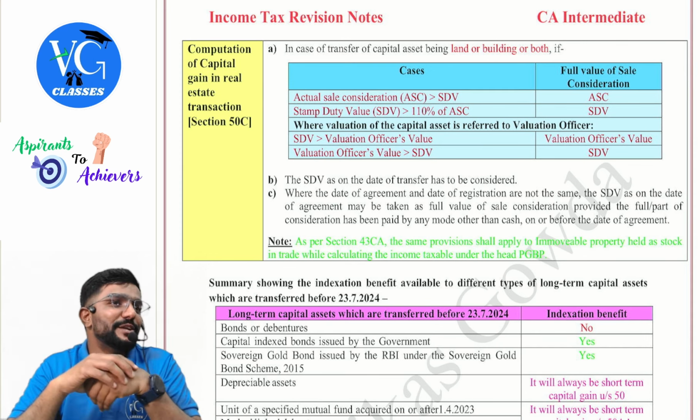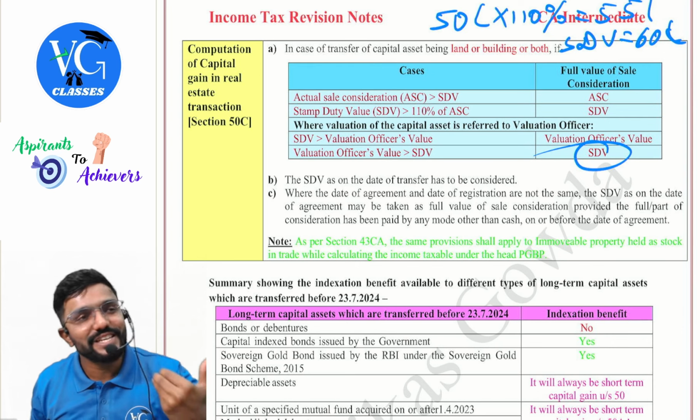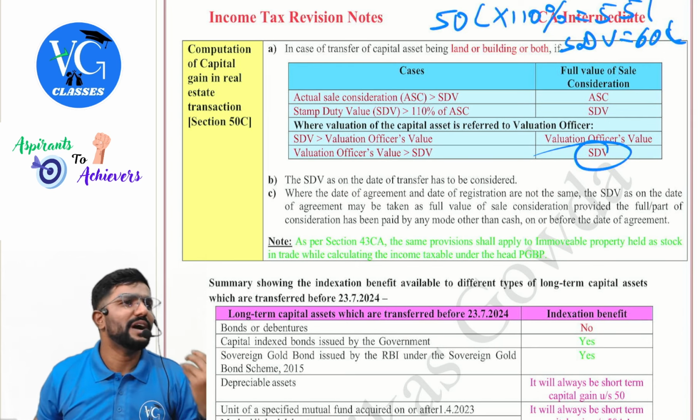Sir, I will follow stamp duty value only. Sir, I am okay with stamp duty value. Full value of sale consideration will be what? Stamp duty value. Agree na? No, no, sir. Assume the valuation officer gave the value less than stamp duty value. Assume he gave it as 57 lakh. What will be the full value of sale consideration? 57 lakh. So I have just given it as a table here.